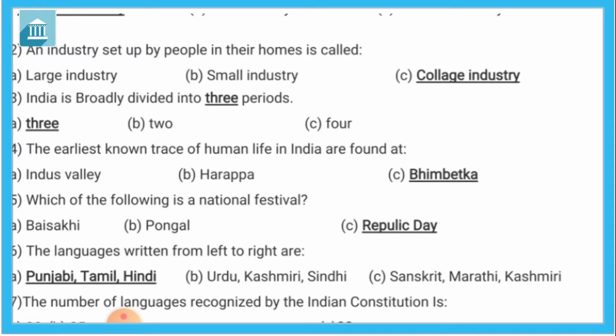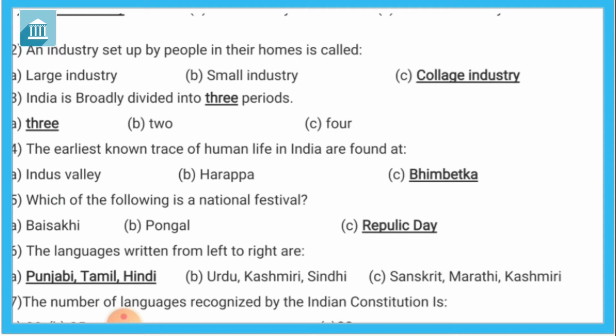It is an ancient period site and it is now a World Heritage Site. In the ancient period, from the place called Bhimbetka, it was found that there is a trace of human life in India.